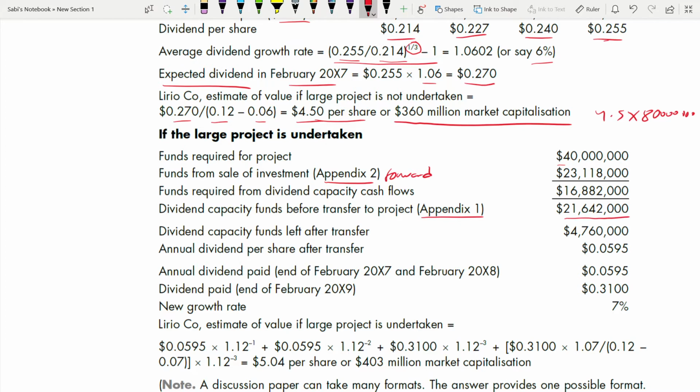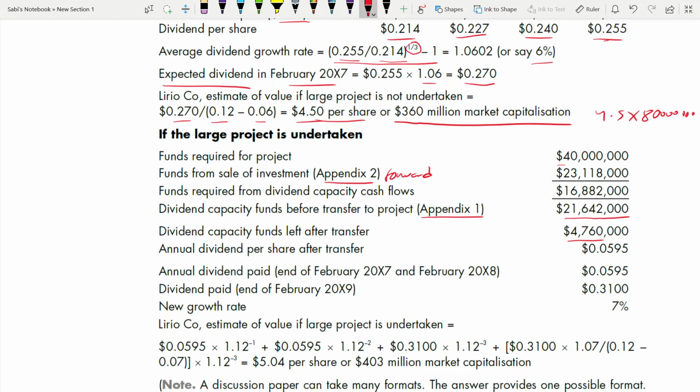So that means they have more dividend capacity compared to what they require. They require only 16,882, but they have 21,642. So what is the difference between 21,642 and 16,882? The difference is 4,760. That is the dividend capacity funds left after transfer. Still there is some dividend capacity which is left after the transfer.